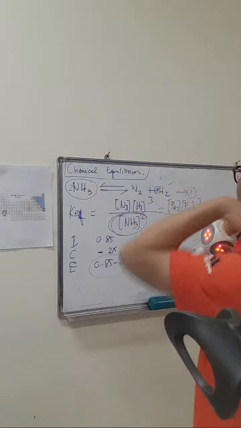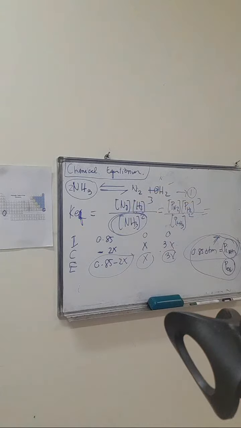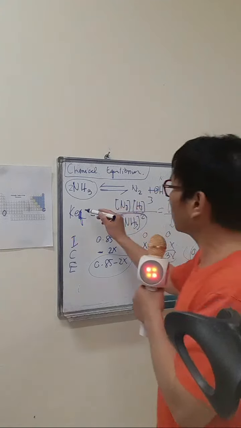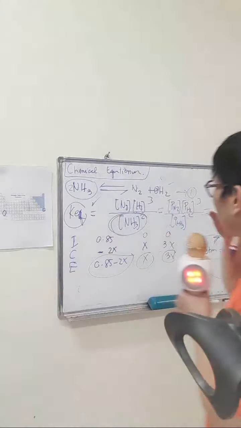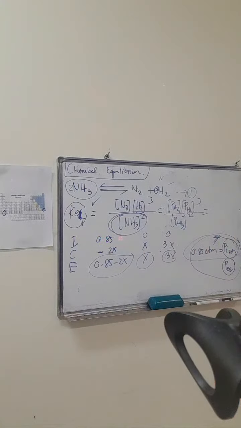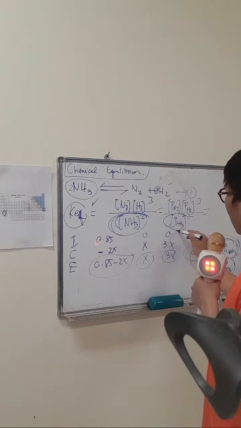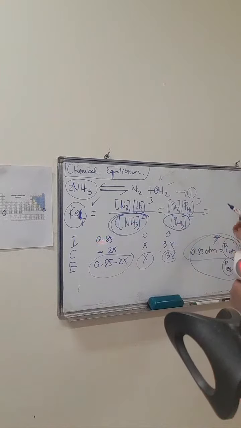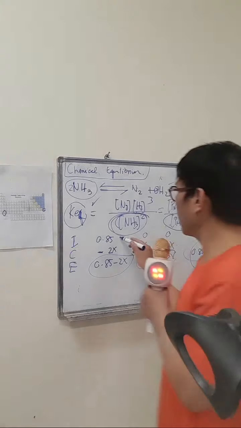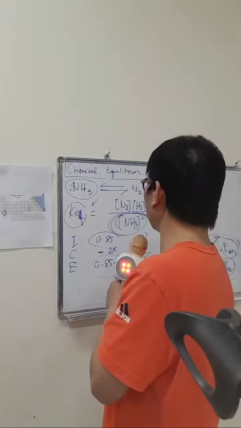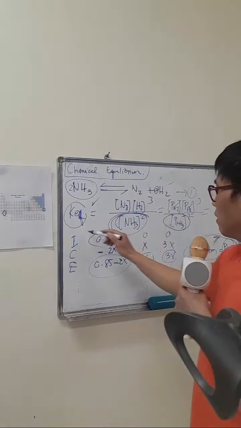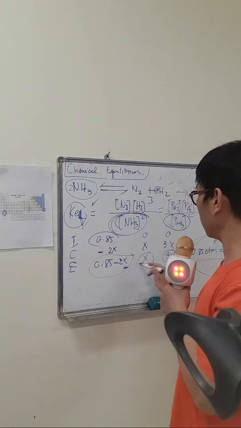In this case, your requirement is that you have an equilibrium constant given. Then we have the pressure of ammonia here, and you have the pressure of N2 and H2. Since you have 0.85 minus 2x, and the equilibrium constant is given, you can solve for x.